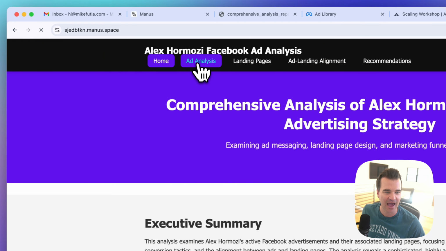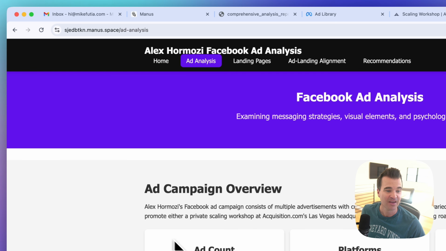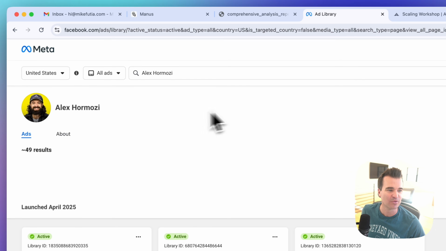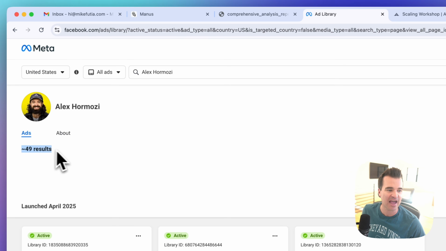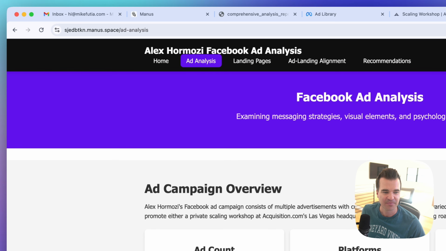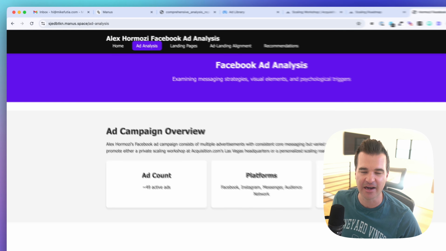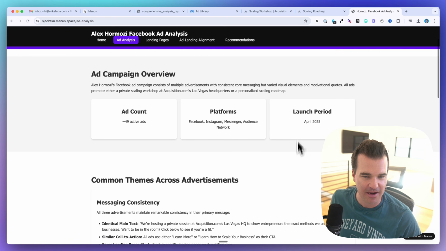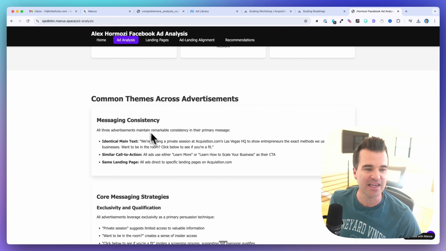So if we click on ad analysis, does this actually work? So it got the 49 active ads. So that is actually really impressive, okay? So it got that from right here. It's going to tell us the platforms, and I don't know if all of these ads were launched in April. That's what it's saying. So we've got the themes, okay?